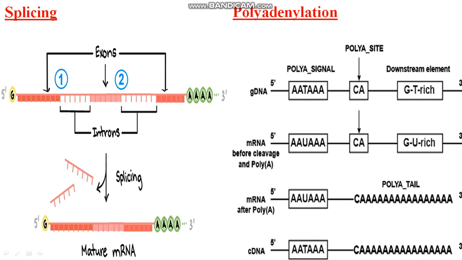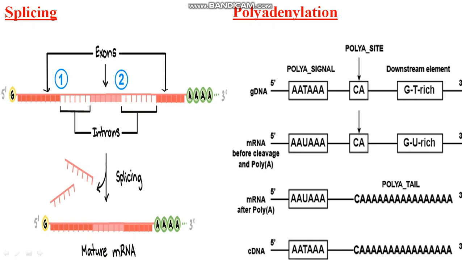Those which have the codes are called exons, and the intervening sequences which do not have any code are called introns. So we have to splice these introns. The introns are cut from here, and the mature mRNA is formed here. This process is called splicing.